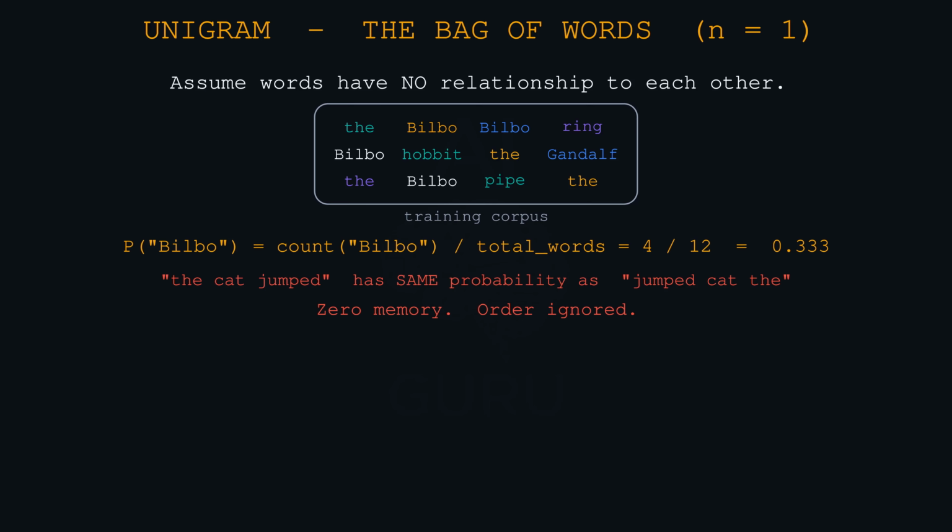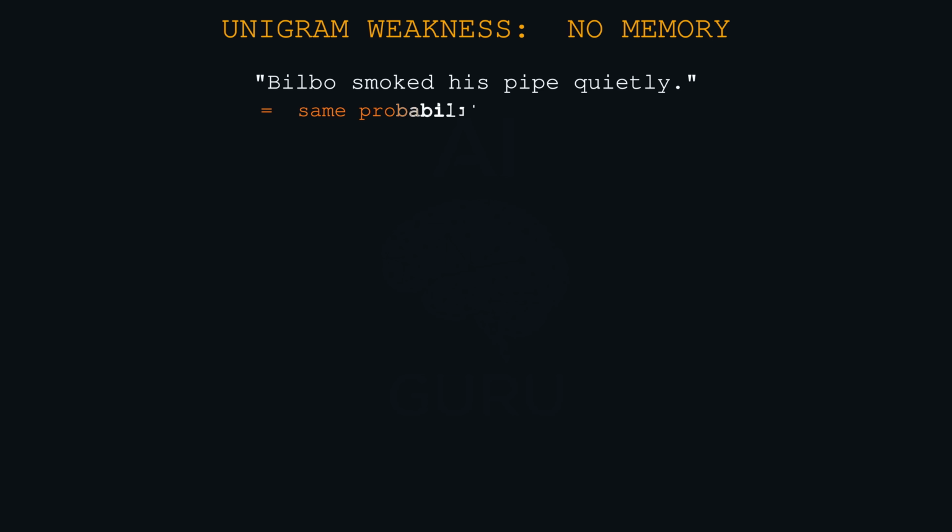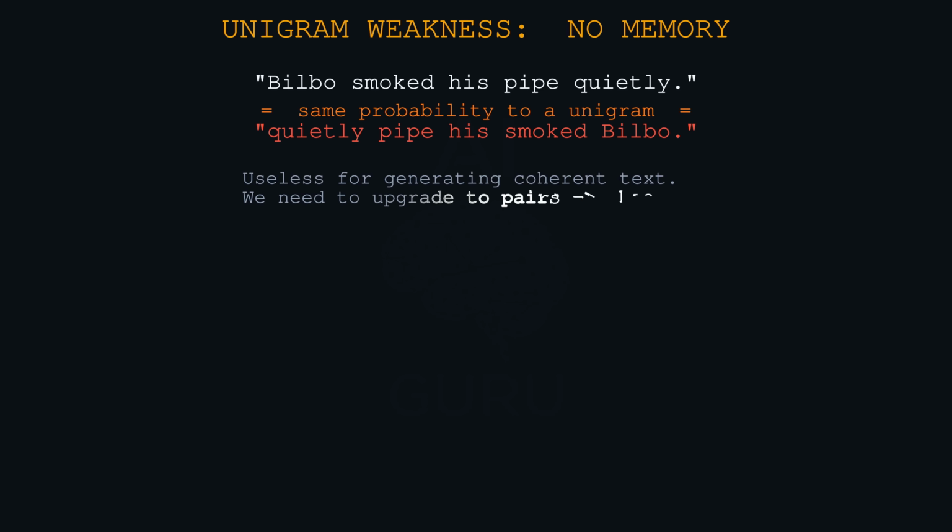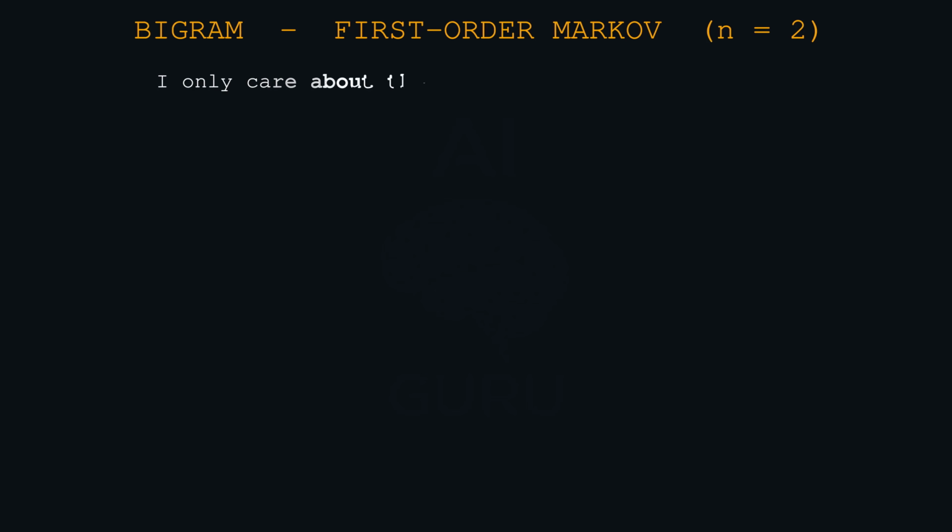Completely. Regardless of what came before it. So it ignores the sentence entirely. Completely. To a unigram model, the sentence "the cat jumped" has the exact same probability as "jumped cat the." It is just math based on raw frequency. It's terrible for generating coherent text because it has 0 memory. Okay, so unigrams are a bit distinct from how humans actually speak. Let's upgrade to the bigram. The bigram. Now we are getting somewhere. This is a first-order Markov model.